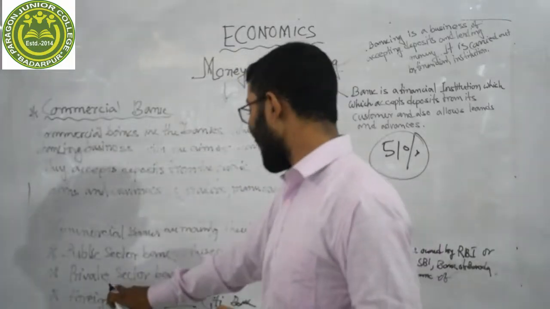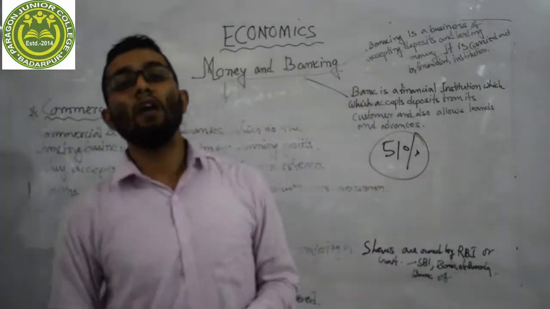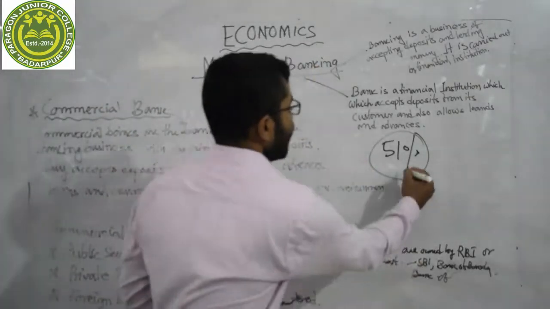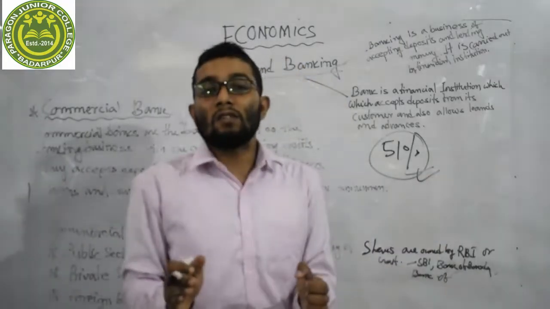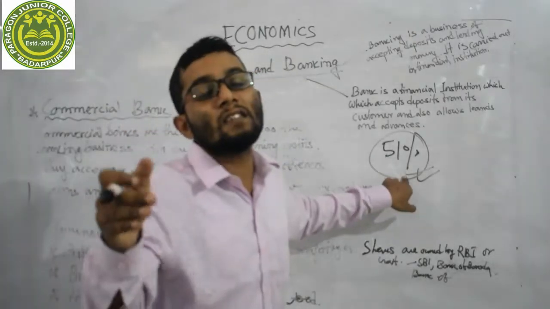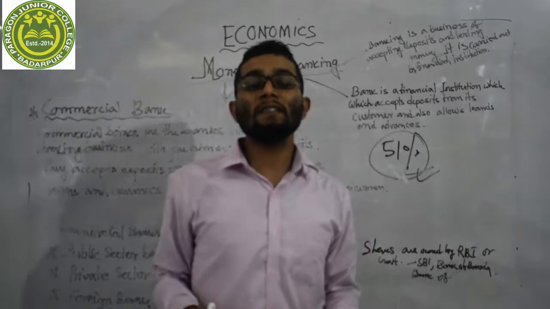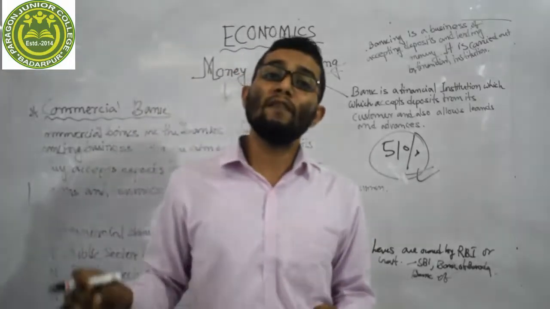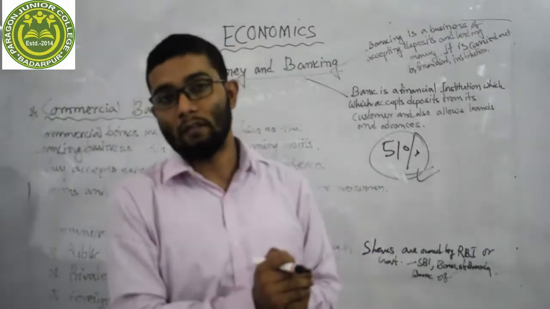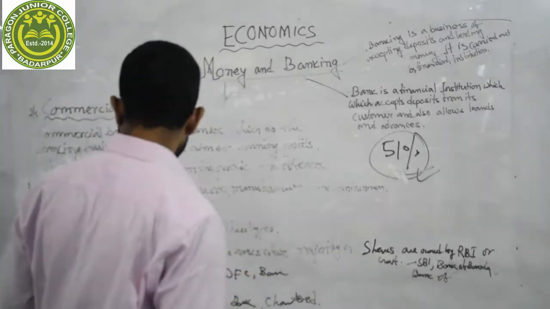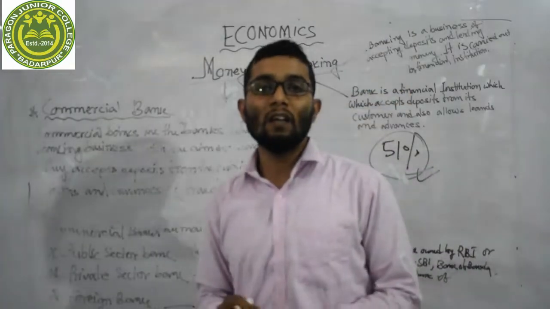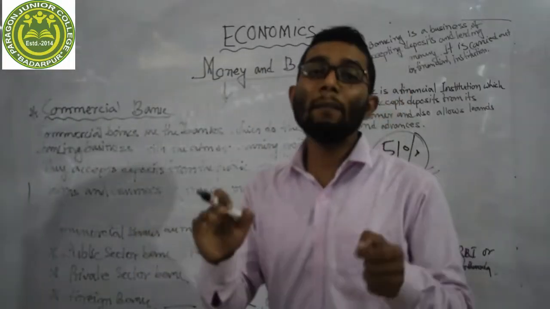Now we will see about the private sector commercial bank. Dear student, private sector commercial bank refers to those banks where 51% of shares are owned by individuals or any entity. Maybe one person owns 51% of the share. Let me repeat once again. Private sector commercial bank refers to those banks where more than 51% of shares are owned by the private owner or any kind of entity. This is called private sector commercial bank. For example, HDFC Bank, Axis Bank, and their main motto is to earn profit.